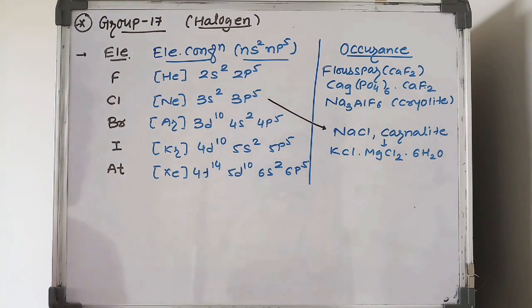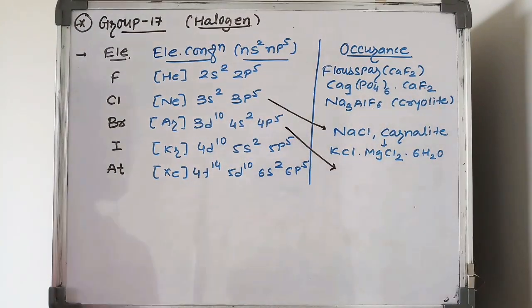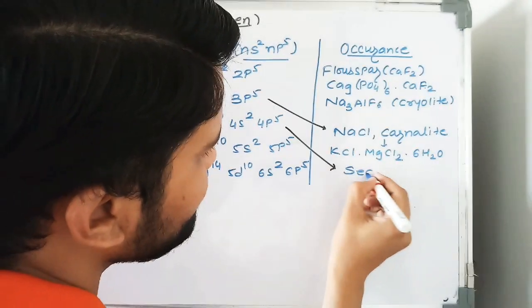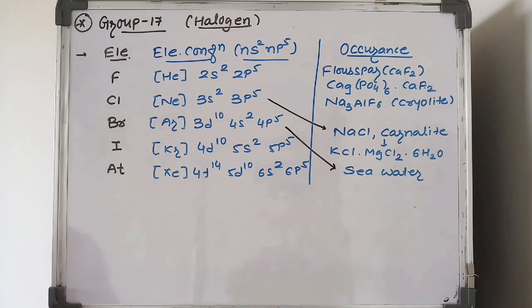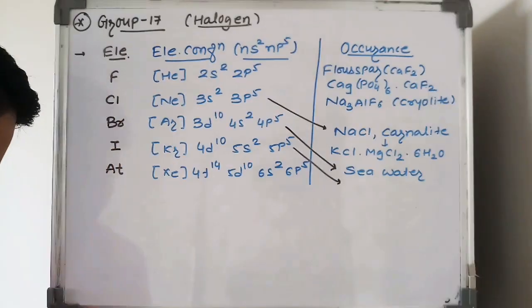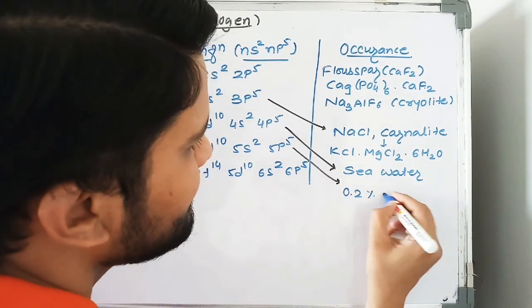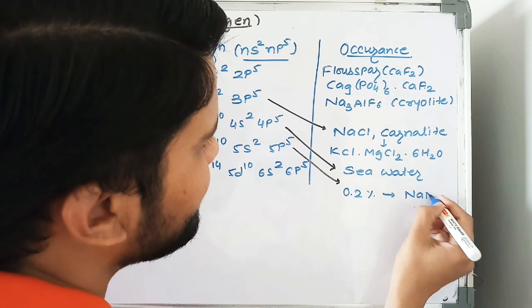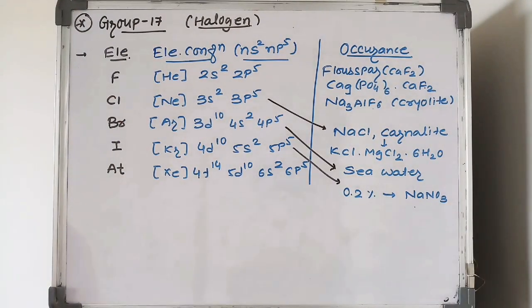Okay, bromine. Bromine is obtained from seawater. Iodine. Iodine is obtained from Chile saltpeter and Indian saltpeter, about 0.2%.